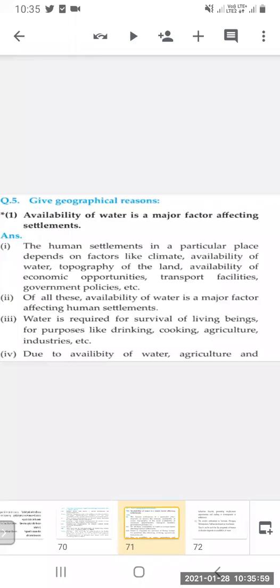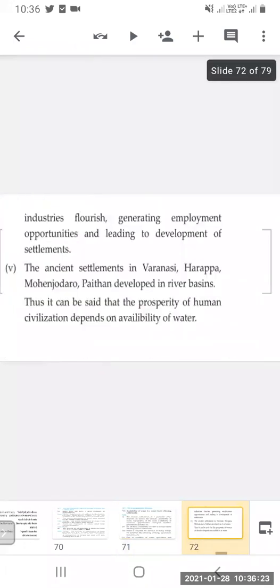It is required for the survival of living beings, and other domestic works are also not possible without water, like drinking and cooking. Agriculture and industry also require more water. So availability of water is a very important factor. Due to availability of water, agriculture and industries flourish in that area, generating employment opportunities.